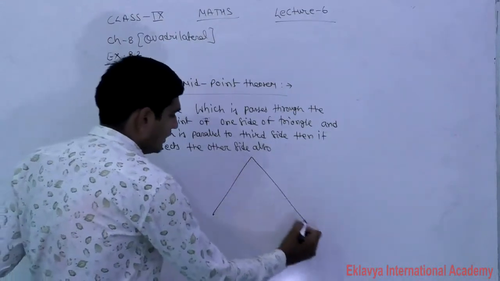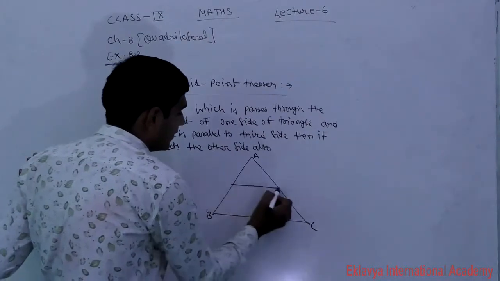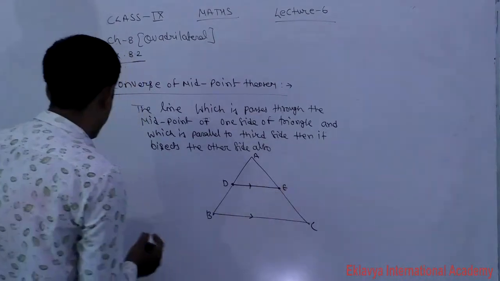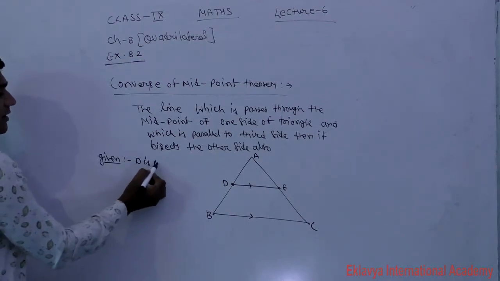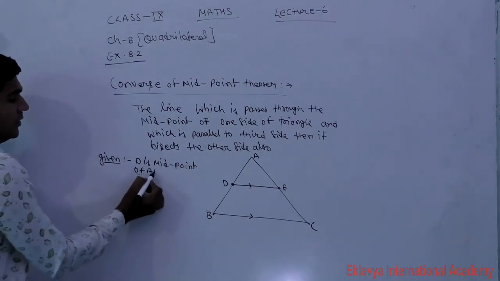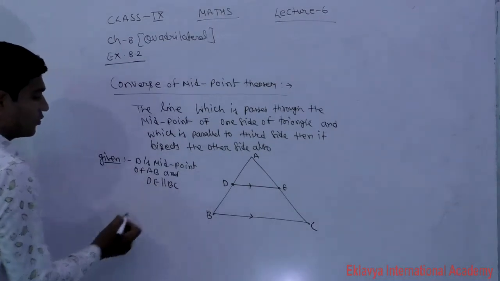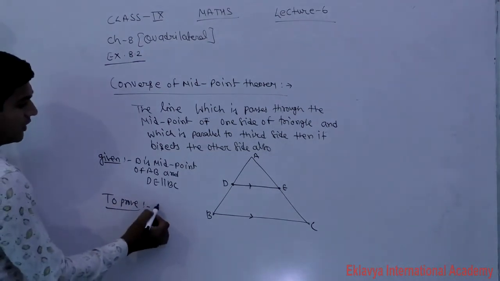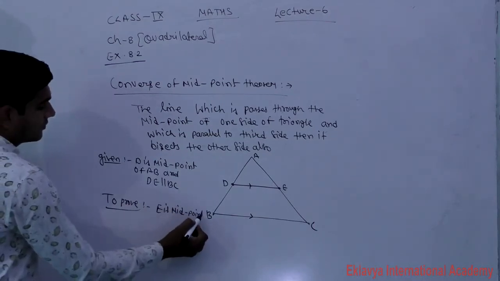What is given to you, students? Triangle ABC, what is given? D is the midpoint. So according to the statement, what is given to you? D is the midpoint of AB and DE is parallel to BC. Then what will we prove here? E is the midpoint of AC.